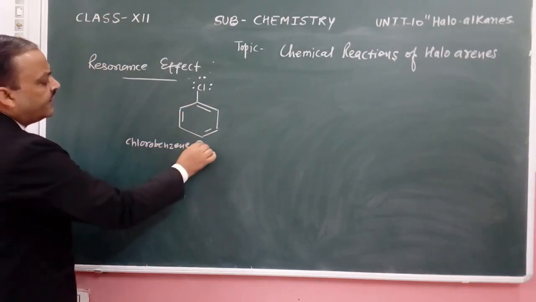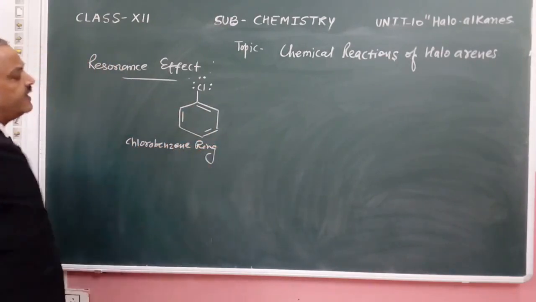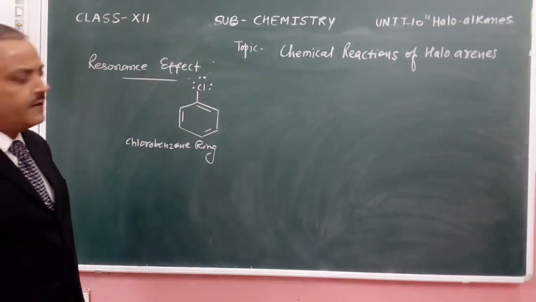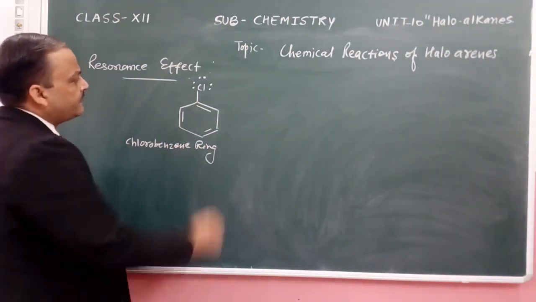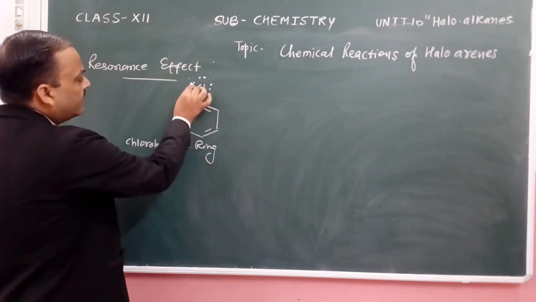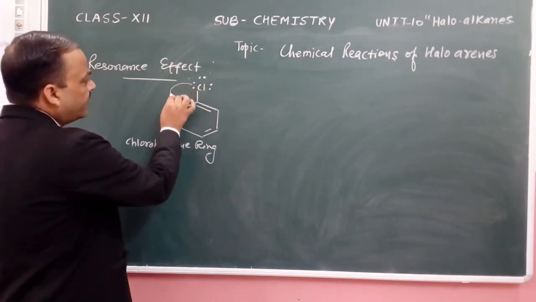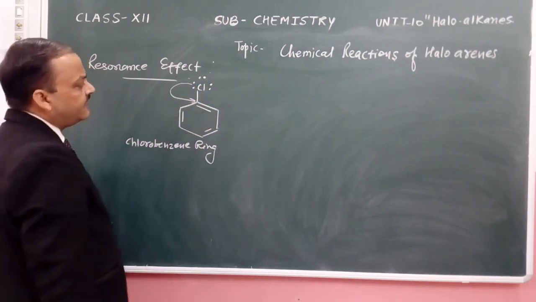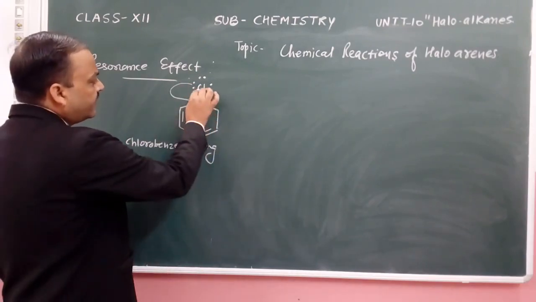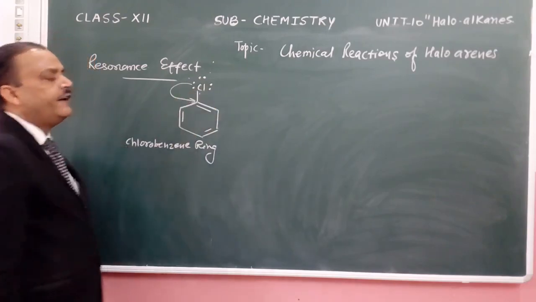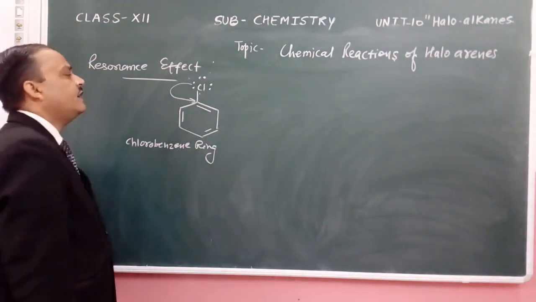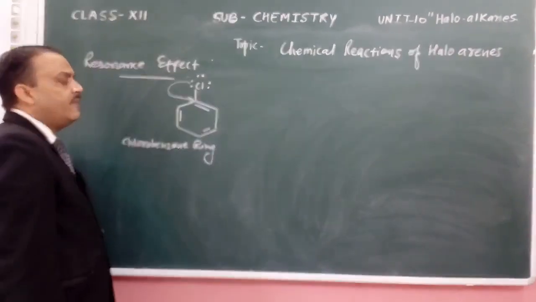Now what happens? A lone pair of electrons transfers to this carbon. When this happens, this single bond starts converting into a double bond, and it is not possible for a carbon atom to have 5 bonds.